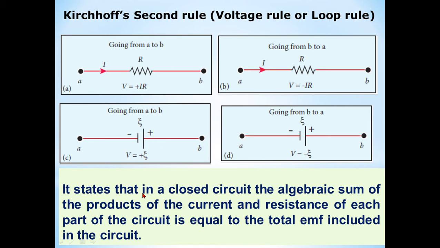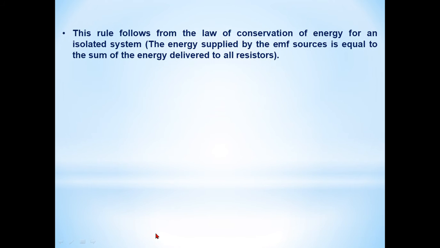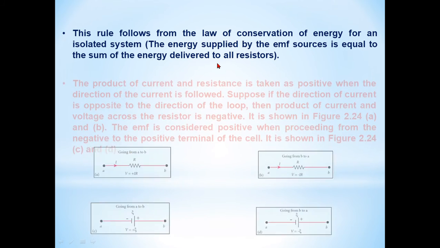be closed. In a closed circuit, the algebraic sum of the products of the current and resistance of each part of the circuit is equal to the total EMF included in the circuit. The explanation is that this rule follows from the law of conservation of energy for an isolated system. The energy supplied by the EMF source is equal to the sum of the energy delivered to all resistors.